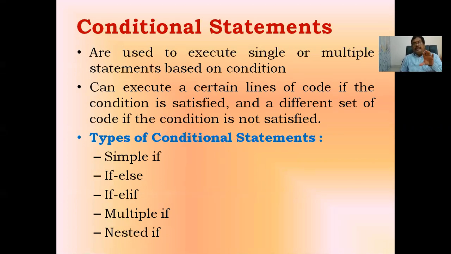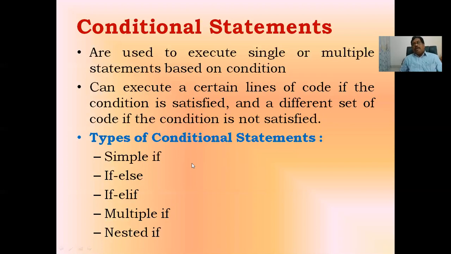If the condition is satisfied, it executes some group of statements. Whenever the condition becomes false, it executes another group of statements. Whether the condition is satisfied or not, we work based on that.